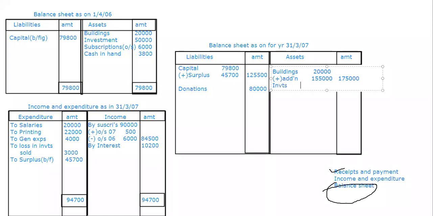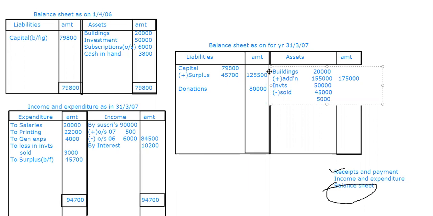Then after buildings, what did I take? Investments. So investments, what was the actual value in the old balance sheet? 50,000. Now go back to the adjustment. How much value did he sell? We sold investments of 45,000. So 45,000 we sold. So we are left over with how much balance? We are left over with only 5,000.